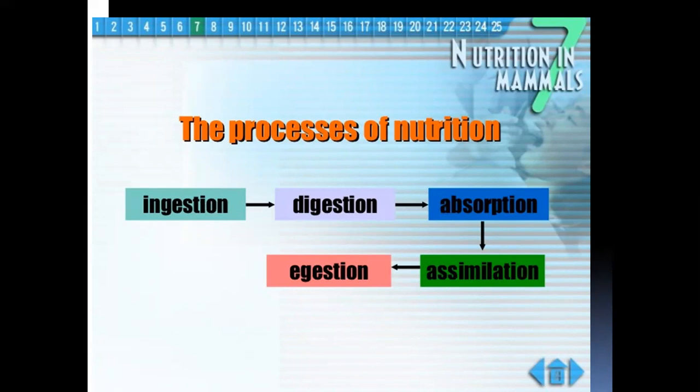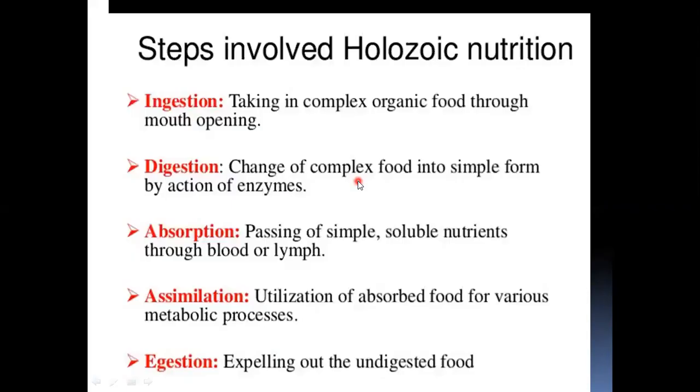So we will learn how the human digestive system is suitable for carrying out these processes. So the structure of the digestive system we will learn. And let us revise this also. What are these processes? So ingestion means taking in complex food through the mouth. That is the first opening.